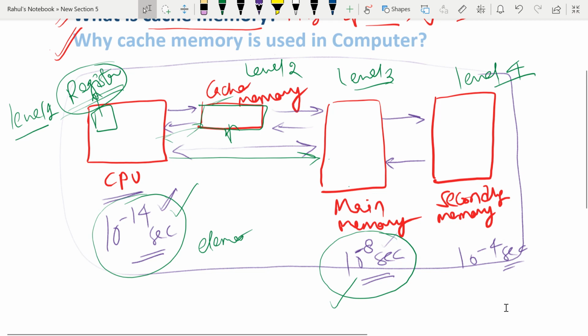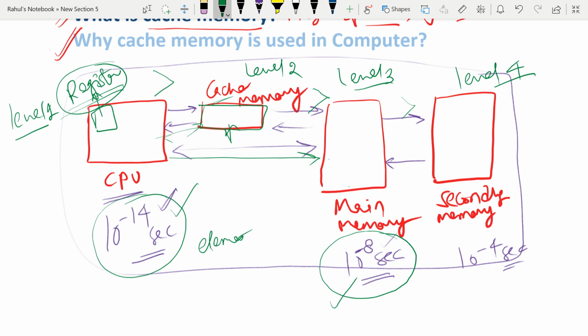So ultimately, the CPU has registers, which are at a very high speed, higher than cache memory. Then cache memory is also fast memory, but somewhat slower than registers. Main memory is somewhat slower than cache memory, and secondary memory is somewhat slower than main memory.